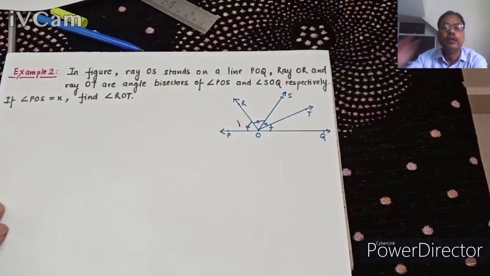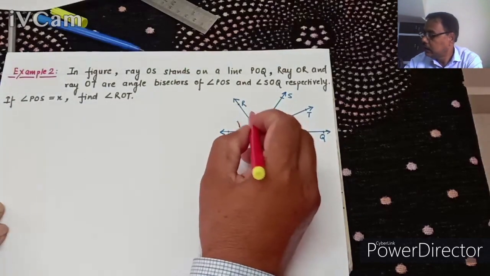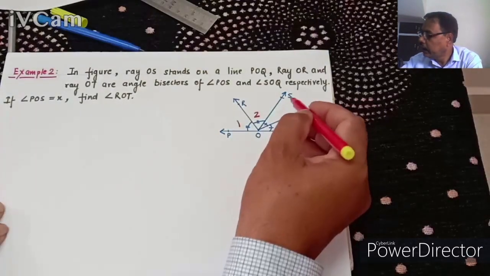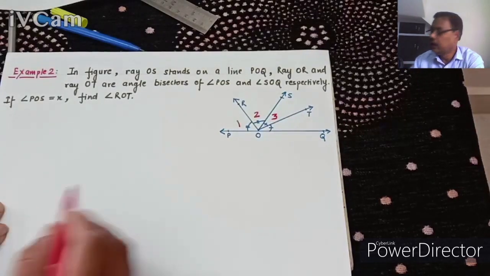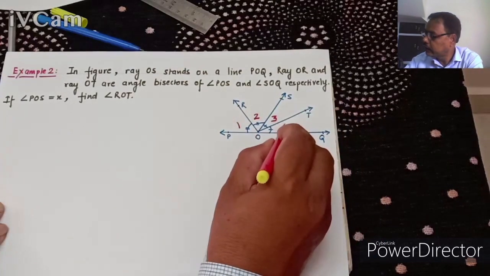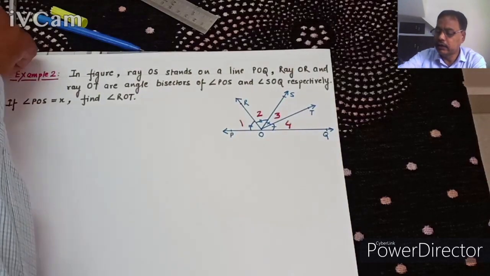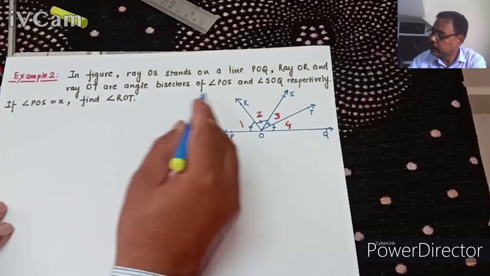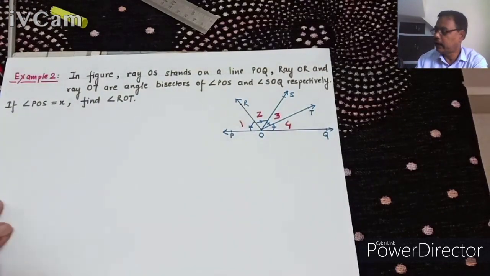Understand? Angle POS is given. Angle ROS we took as angle 2, angle SOT we took as angle 3, and angle TOQ as angle 4. Understand? But they are given here the angle bisectors of angle POS equal to X. Find angle ROT.